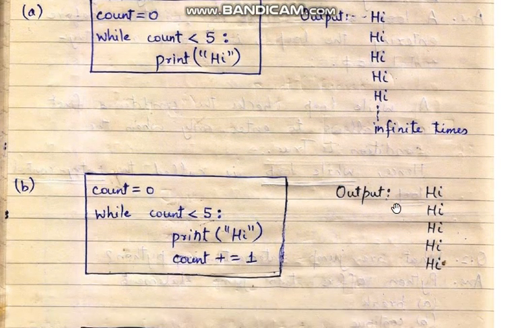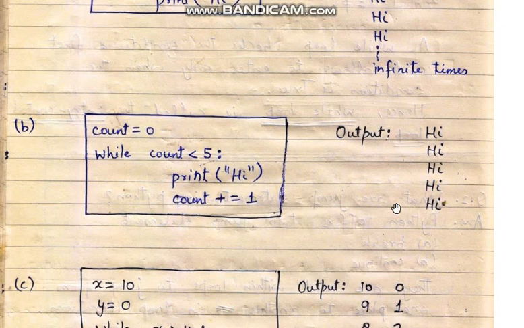Coming to the second part, which says count equal to 0, while count is less than 5, print high, and we are changing the value of count by increasing it by 1 every time the loop gets executed. You can see count plus equal to 1: when the value of count was 0, it will change the value of count to 1. When the value of count is 1, it will change to 2. When the value of count is 2, it will change to 3, and so on.